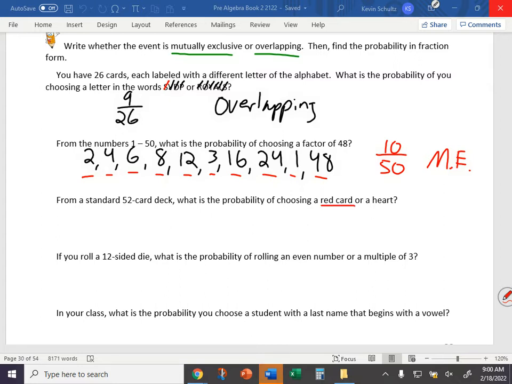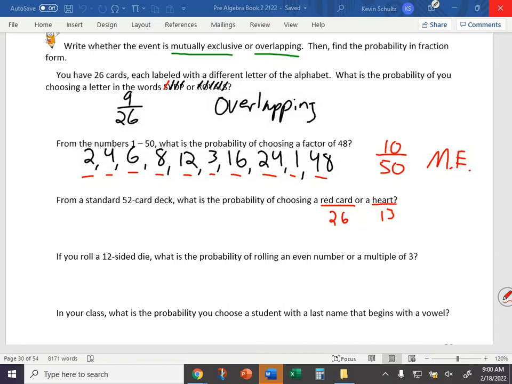In a 52 card deck, how many red cards are there? Half of them, 26. How many hearts are there? 13. So we have 26 successful outcomes from the red cards, 13 successful outcomes from the hearts, but we can't even count the hearts because all of the hearts are red cards.